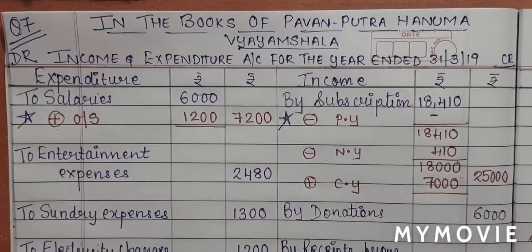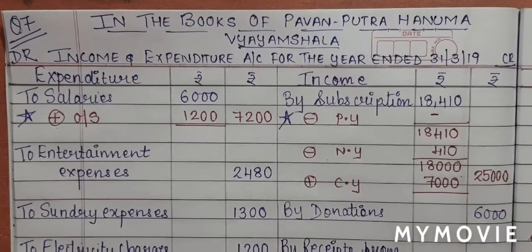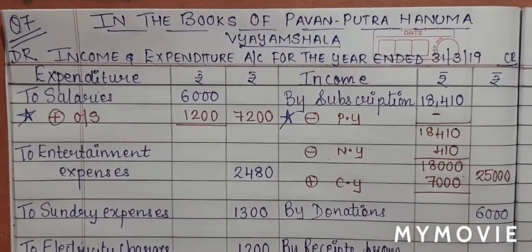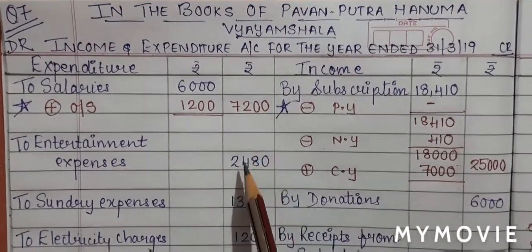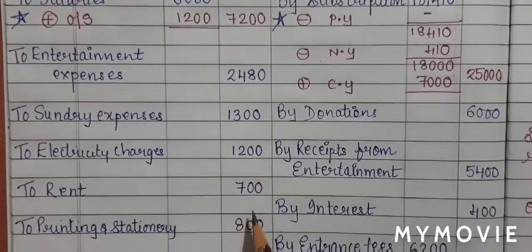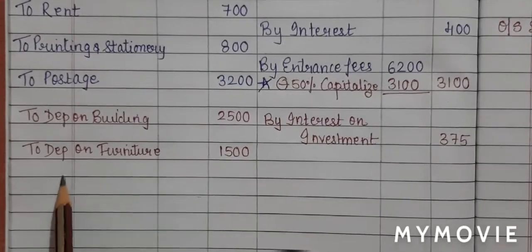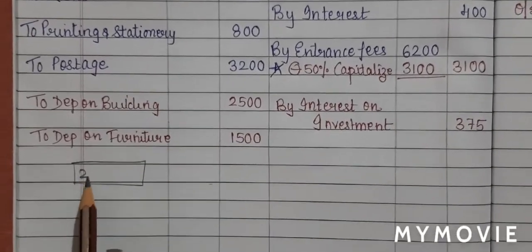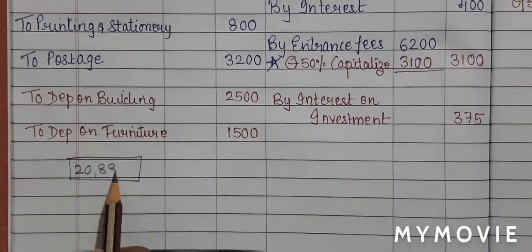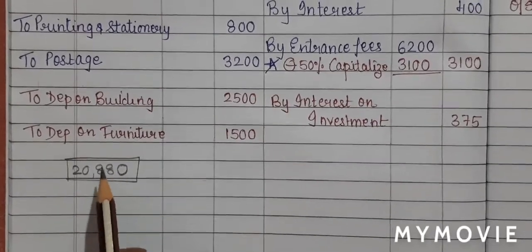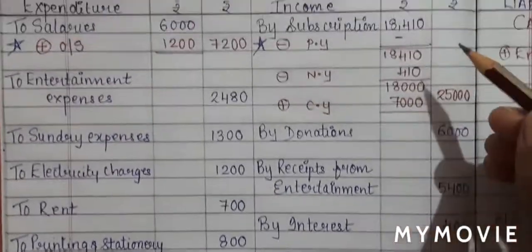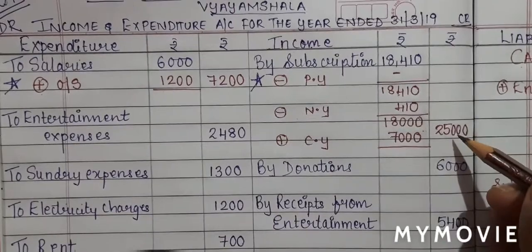Let's begin with step number 5, closing the books of account. We will first total the amount column on the expenditure side. So when we total the amount on the expenditure side, I get a total of 20,880. Now in the same manner, I will total the income columns.